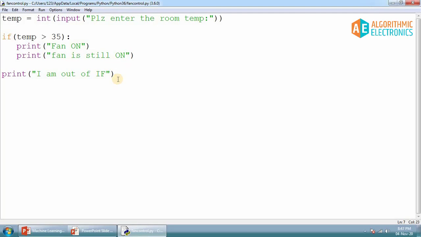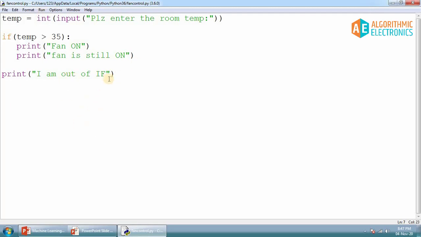So if statement executes only once. If the condition is true, whatever you have written inside the if statement will be executed. If the condition is false, nothing will happen. Now this is a problem in some cases. For example, in case of a temperature controlled fan, I want to switch on the fan if the temperature is more than 35 degrees centigrade. But if temperature drops below 35 degrees centigrade, then fan must be off. This is what I am expecting.